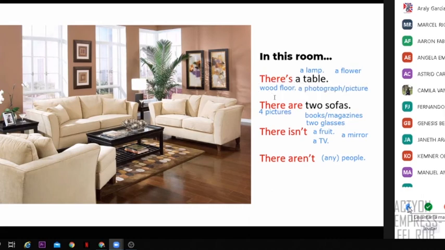That's correct, right? So we have different ideas. As you can see, in the picture, we can see there's a lamp, a flower here, we have a table, we have the wood floor. This is the floor. Wood is the material, so that's correct. We have a photograph and or picture, right? In the case of there are, plural, so you say 2 sofas, 1 and 2, 4 pictures, 1, 2, 3, 4 pictures, books and magazines, that's correct, and 2 glasses. So this is glass number 1 and this is glass number 2.